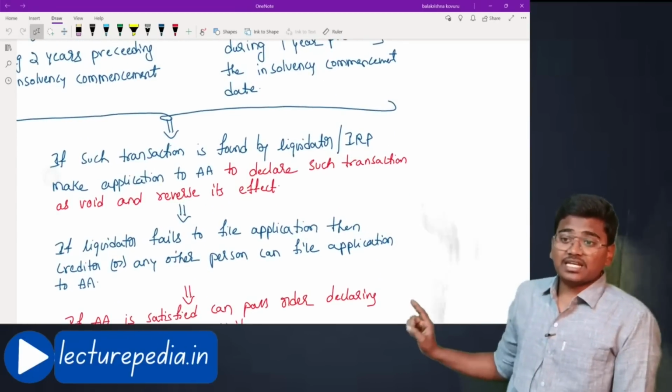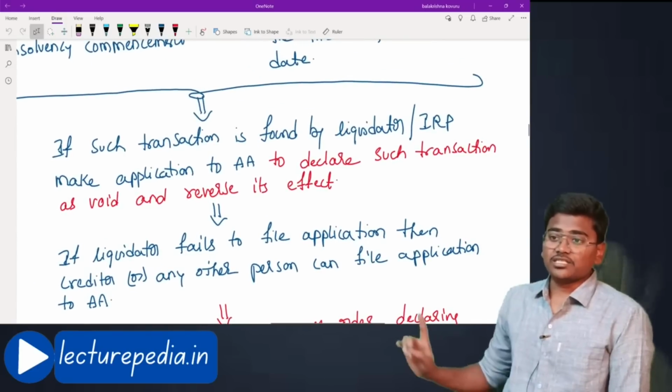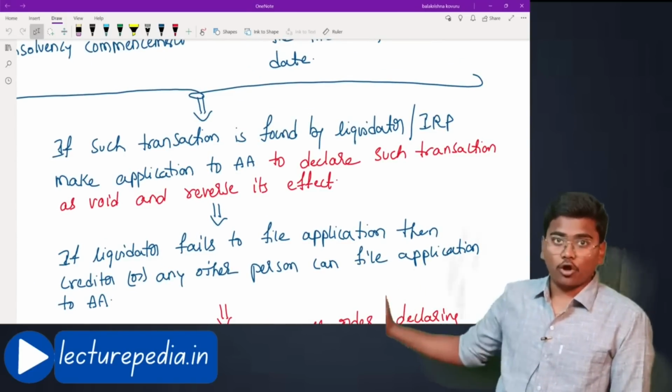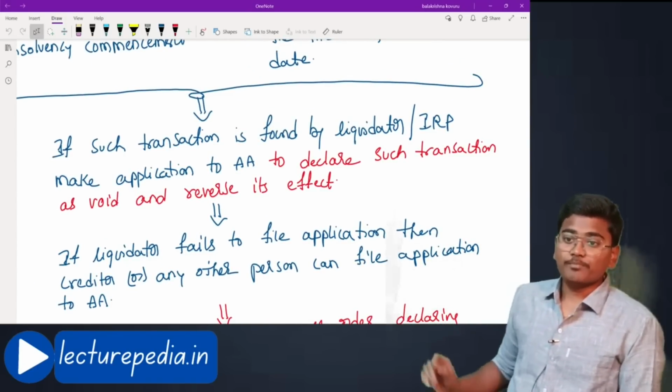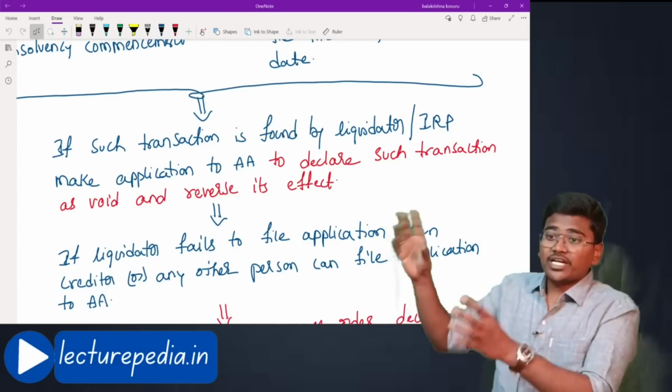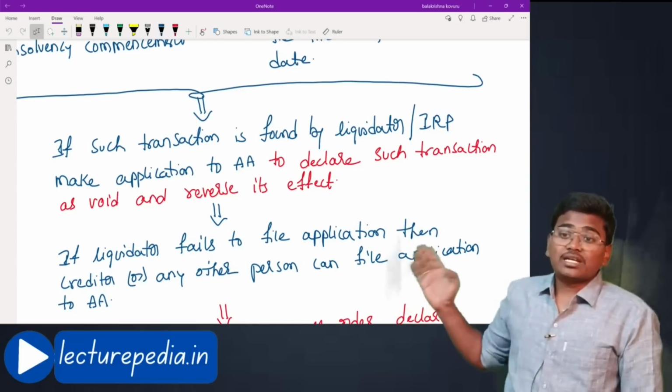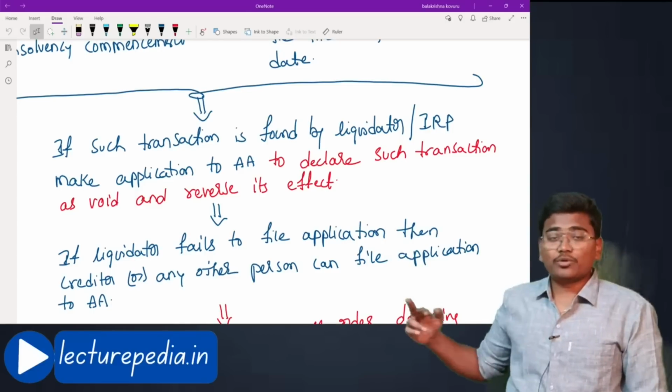If such an undervalued transaction is found by the liquidator or insolvency resolution professional, then they can make an application to the adjudicating authority to declare such transaction as void and reverse its effect.